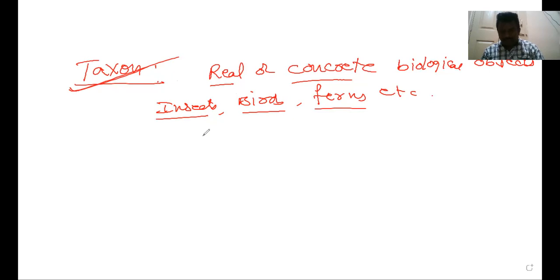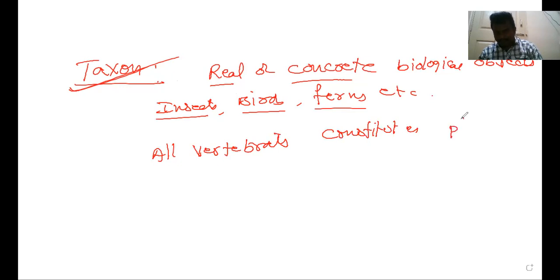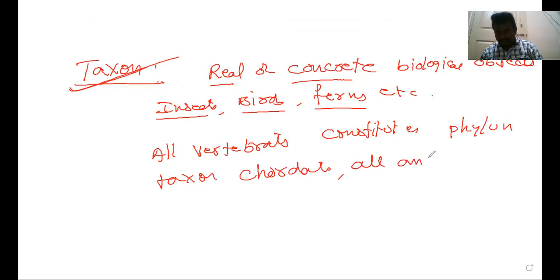For example, all vertebrates constitute the phylum taxon, Chordata. All mammals belong to the class Mammalia.